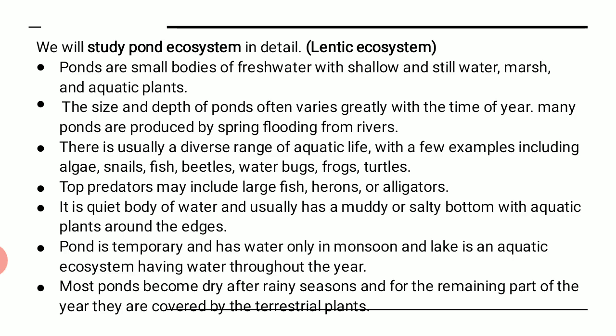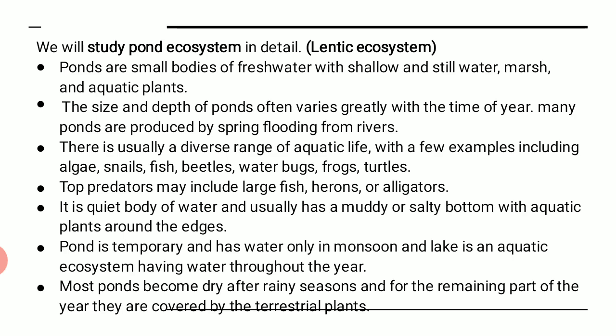The size and depth of ponds often varies, means differs greatly, with the time of year. Many ponds are produced by the spring flooding from the rivers. Ponds get filled up by the river water, or maybe the rainwater, or maybe the springs flowing or falling on them. The size and depth depends upon the quantity of water that it can hold.